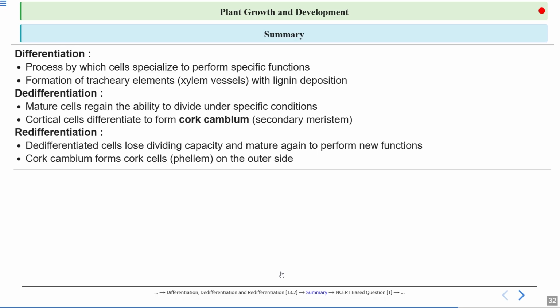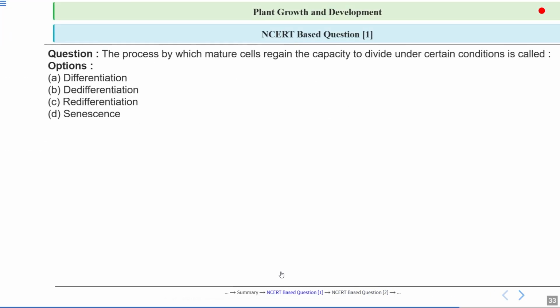Then we talked about de-differentiation. Here, mature cells regain the ability to divide under specific conditions. Cortical cells de-differentiating to form cambium or secondary meristem is an example of de-differentiation. Then we talked about redifferentiation. Here de-differentiated cells lose dividing capacity or ability and mature again to perform new functions. Cork cambium forms cork cells or phellem on the outer side. So it's an example of redifferentiation.